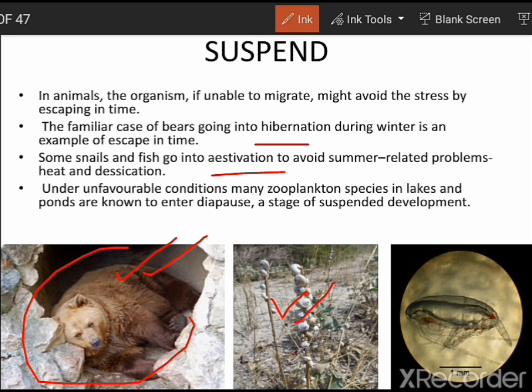Another one is that shown by a very small organism, that is the planktonic species, zooplankton species. Now, what are zooplanktons? Zooplanktons are minute organisms which are present in water that feed on certain plants, which are known as phytoplanktons. So these zooplanktons enter into a stage of inactive development, and this stage of inactive development is called diapause.